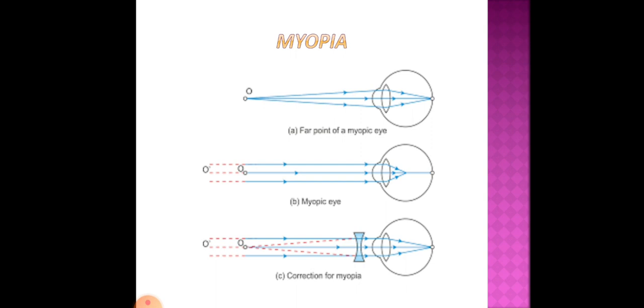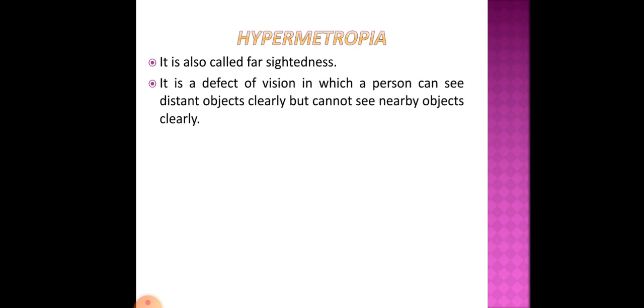So this is how one myopic eye can be corrected with the help of a concave lens. Next defect is hypermetropia. It is also called far-sightedness. It is a defect of vision in which a person can see distant objects clearly but cannot see nearby objects clearly. It is quite opposite of myopia.